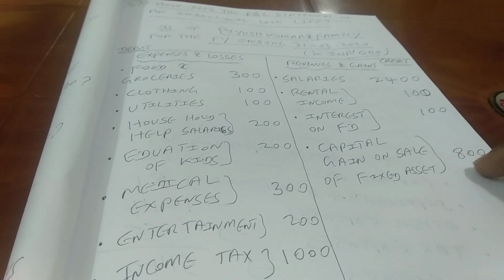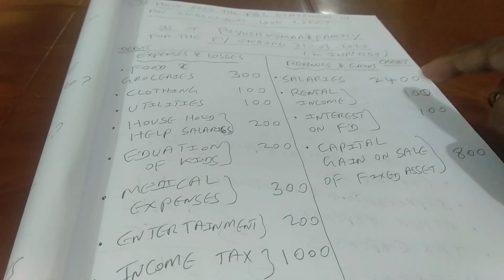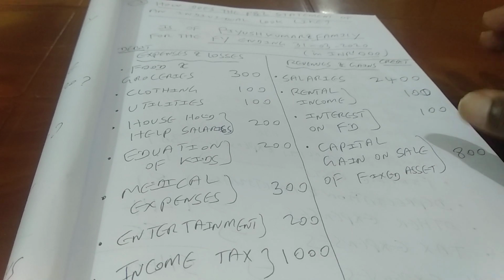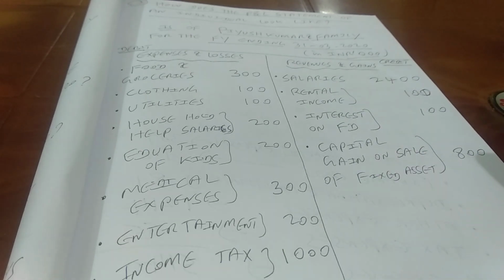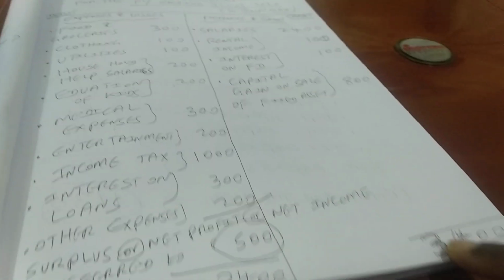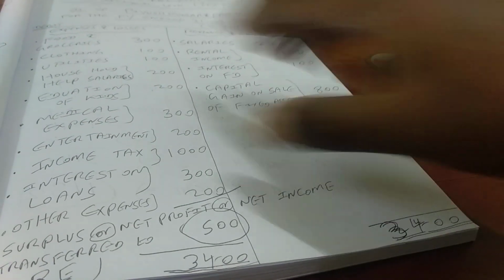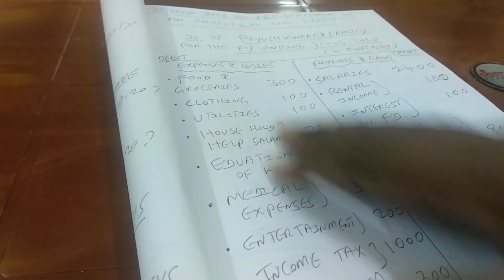But what you have to understand here, whether it is revenue or gain, at the end of the day, it increases the retained earnings for the entity. So that means if you put all these revenues and gains on the right hand side of this statement, which is the credit side, which gives us the total of 3,400,000, that is nothing but 34 lakhs. So now let's look at the other side, right? So this is known as the debit side of P&L statement or P&L account, right?